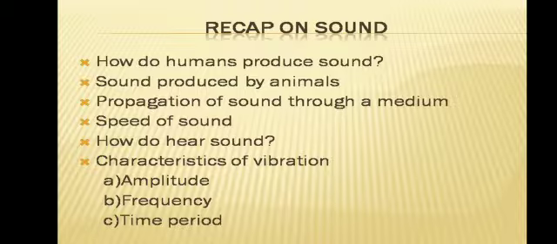How do humans produce sound? See, we human beings have a voice box which is present in our throat. By using this only we are producing sound. Our voice box has two vocal cords in which there is a narrow slit. Air will pass through it. So while passing, the vocal cords start to vibrate.